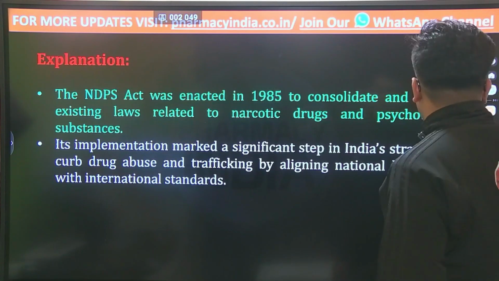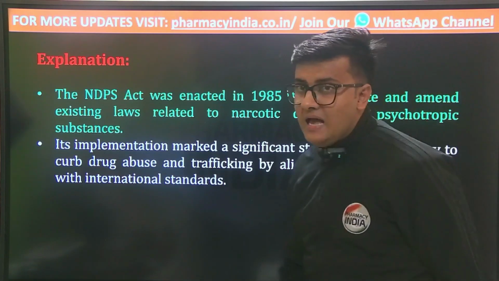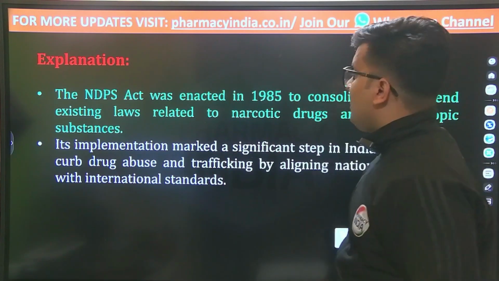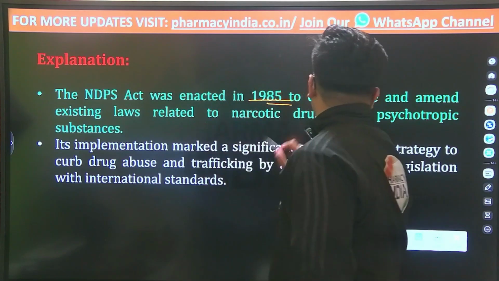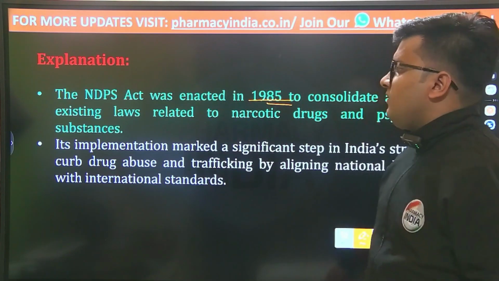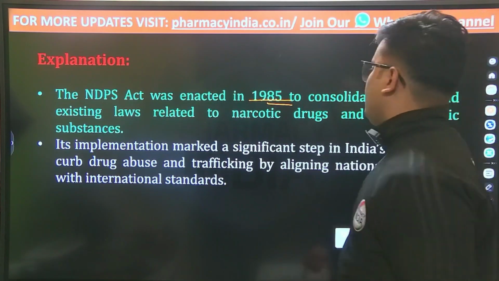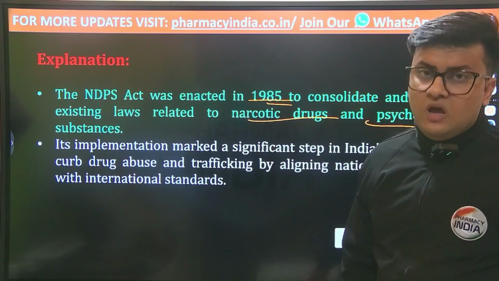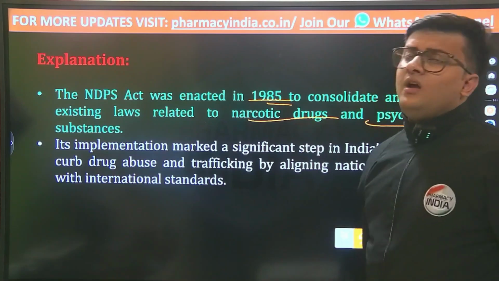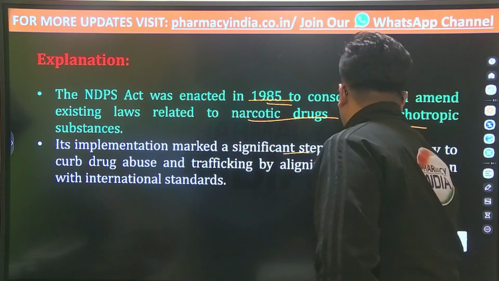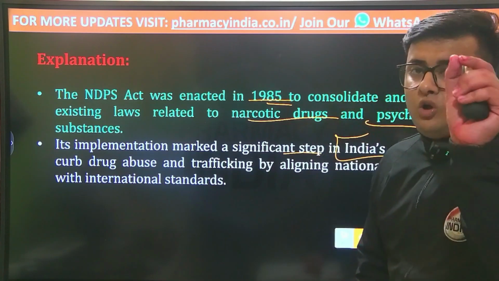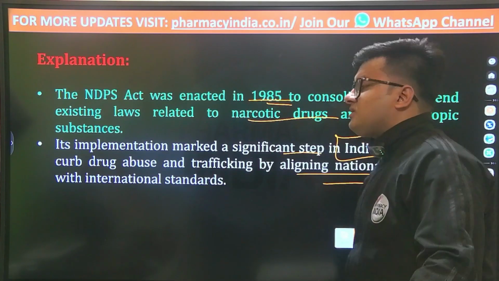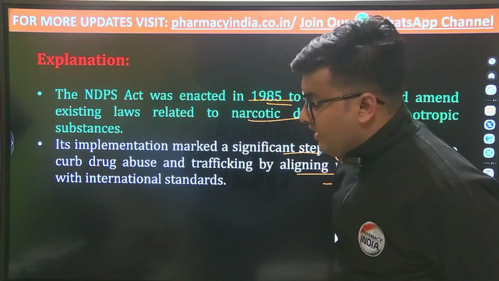In the year 1985, the government enacted this NDPS Act to consolidate and amend existing laws related to narcotic drugs and psychotropic substances. Implementing this act marked a significant step in India's strategy to curb drug abuse and trafficking by aligning national legislation with international standards also.